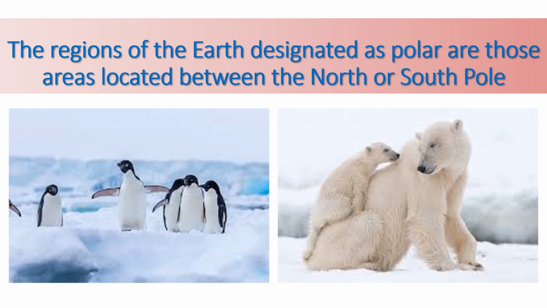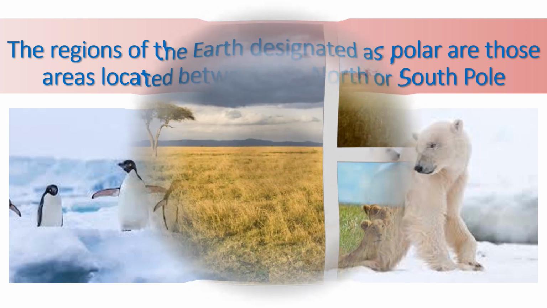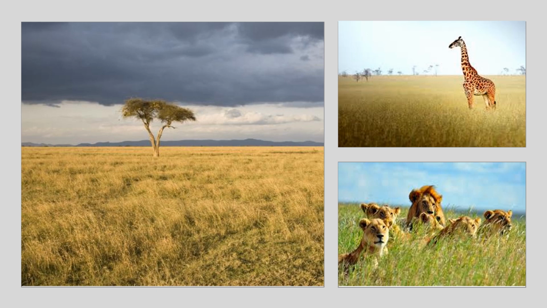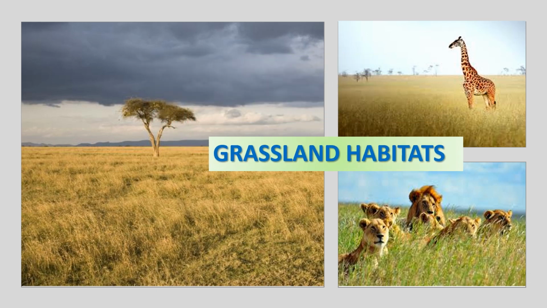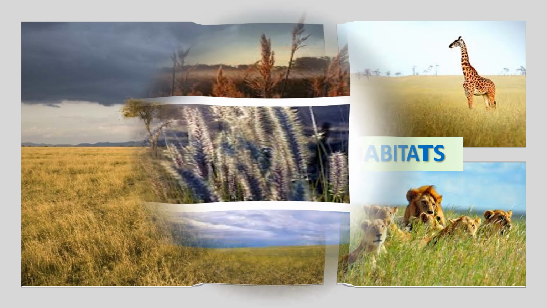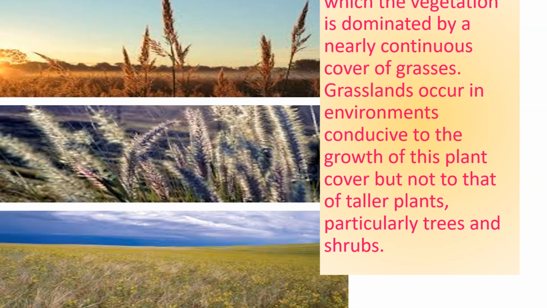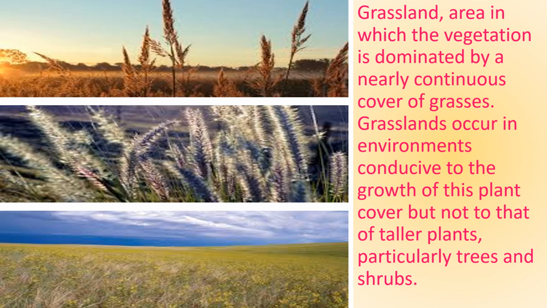Now students, the next kind of terrestrial habitat is forest and grassland habitats. Grasslands are dry and windy. There are some adaptations in plants. Grasses growing in these habitats have flexible stalks which do not bend or break in windy conditions. They have strong roots which hold the soil firmly. There are some adaptations in animals living in the grasslands.